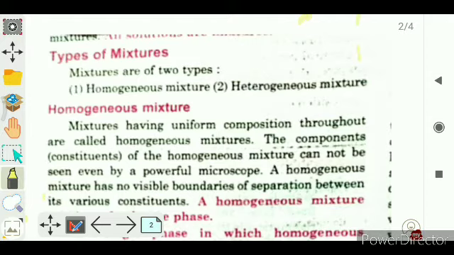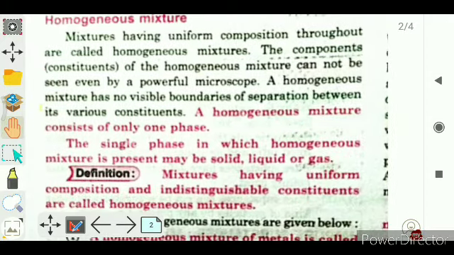Now the next thing highlighted here is that a homogeneous mixture consists of only one phase.